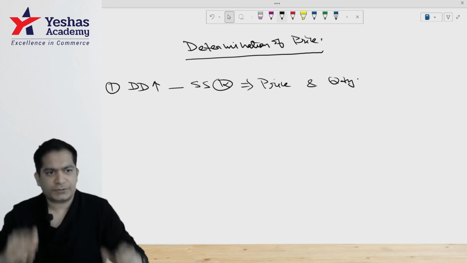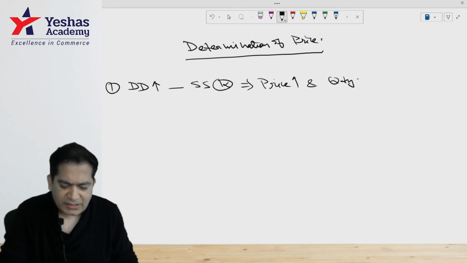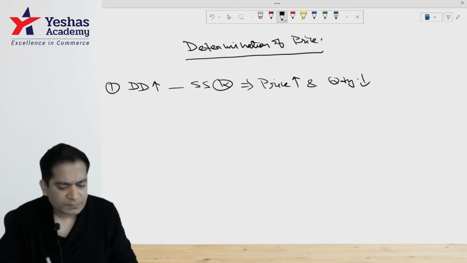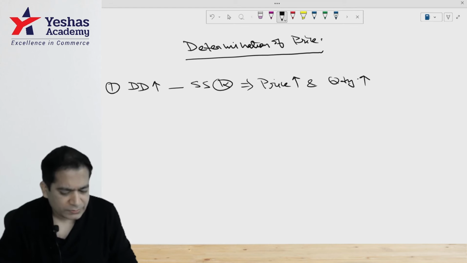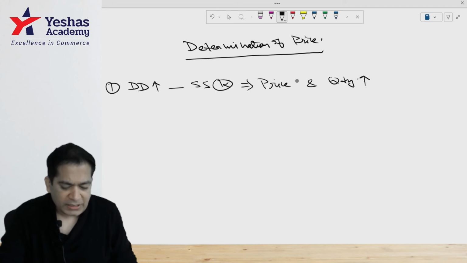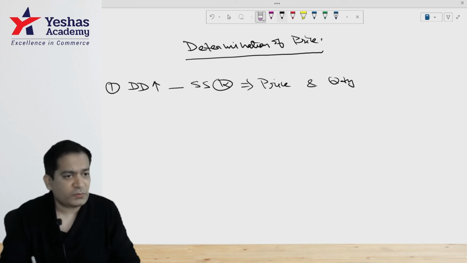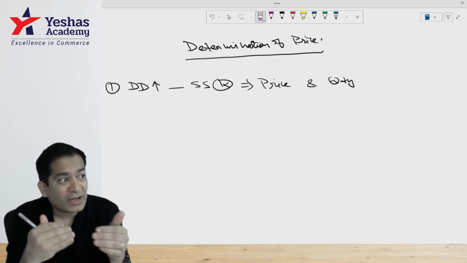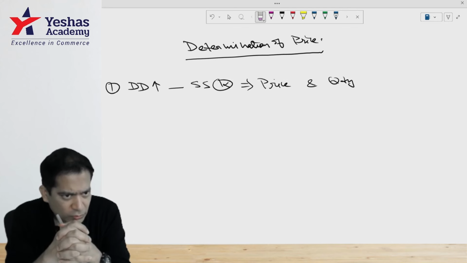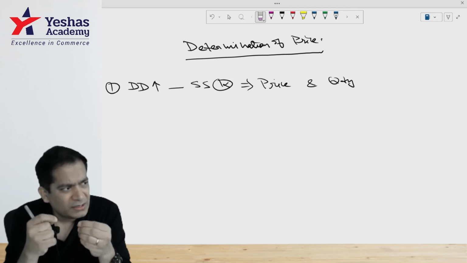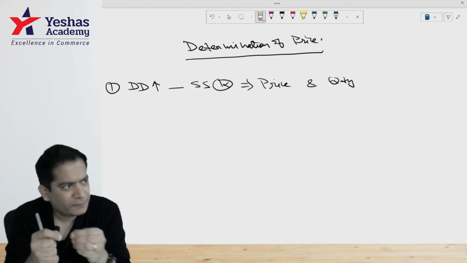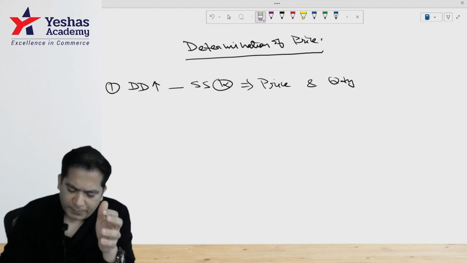They'll give you four options: price increases and quantity demanded decreases, or price and quantity both increase, or price decreases and quantity increases, or both price and quantity decrease. There are n number of situations that they can ask you. If you try to cram it and learn it by heart, you are gone. So we will apply a simple, very easy logic, and you will be able to get these three marks easily from your paper.